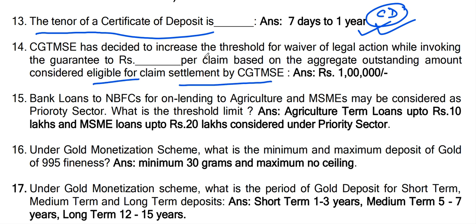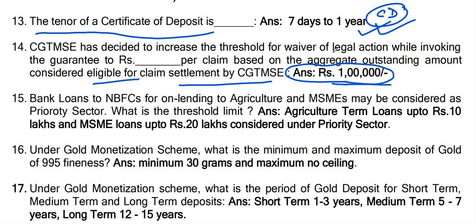So what is the threshold limit now? 1 lakh. Up to 1 lakh they can waive the legal action. CGTMSE has decided to increase the threshold for waiver of legal action while invoking the guarantee to rupees 1 lakh per claim based on the aggregate outstanding amount considered eligible for claim settlement by CGTMSE.